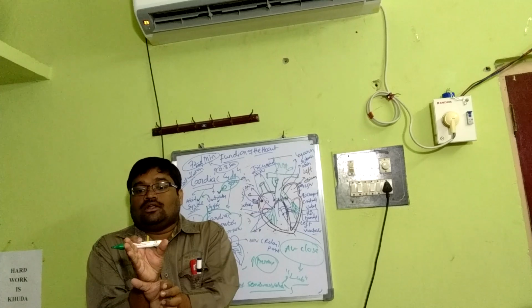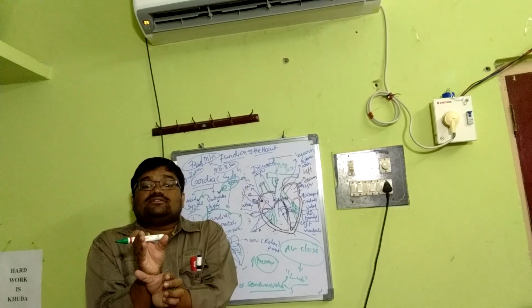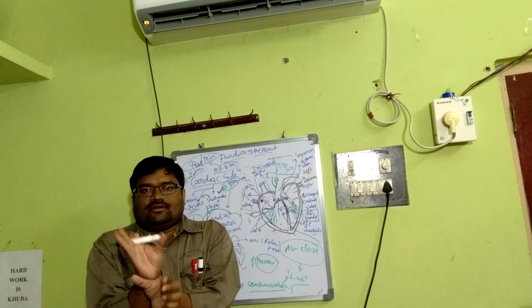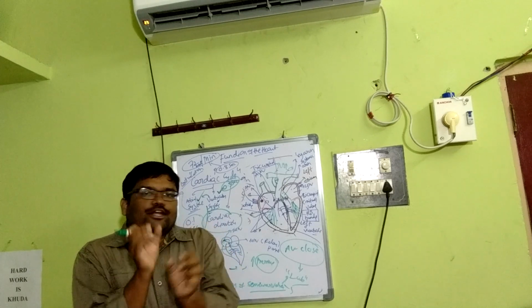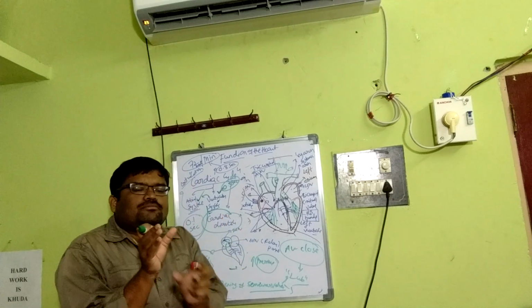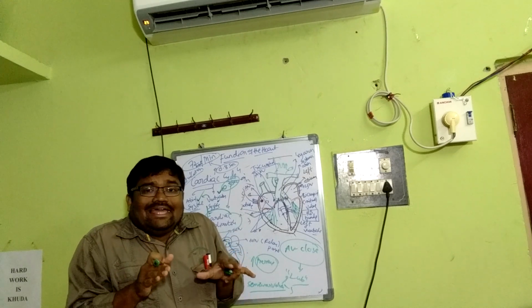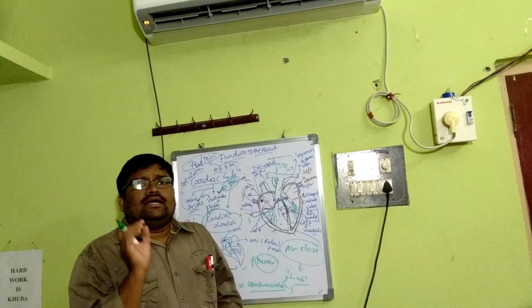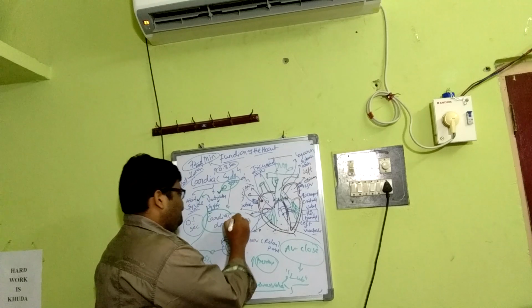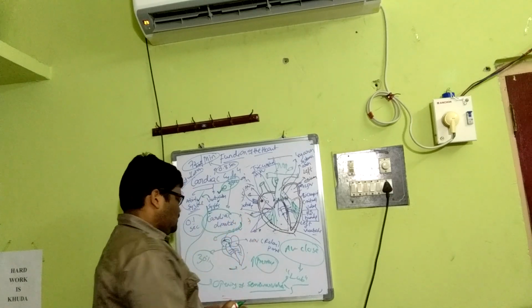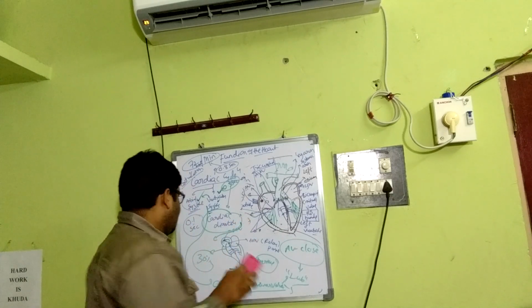This is very important. There is not again an atrial systole, just a joint diastolic phase. What happens? Because of reducing pressure, the ventricles relax. Because of the decline in ventricular pressure, the semilunar valves will close.